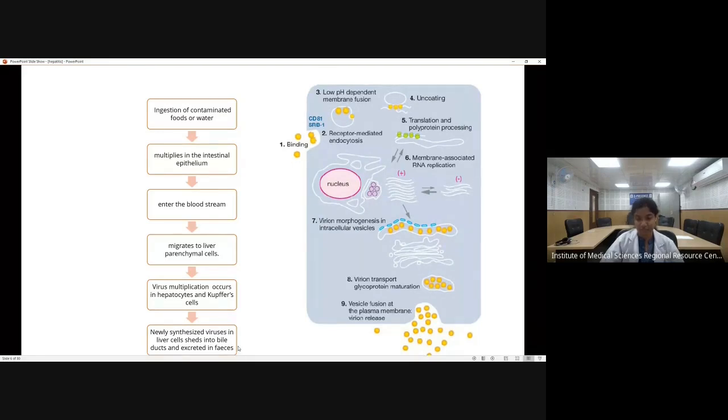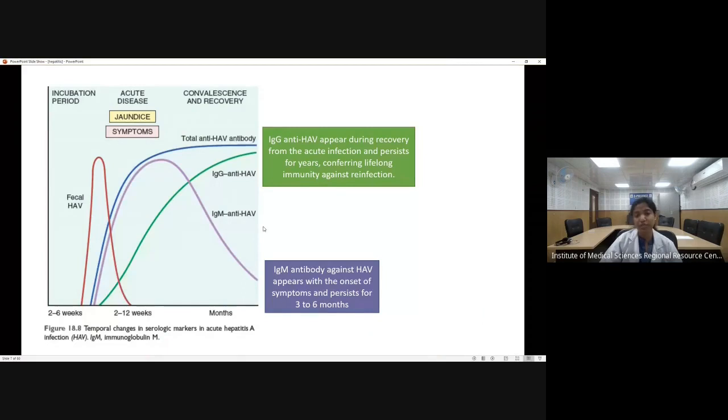From the bile ducts, it will go into the intestine and it will be shed in the feces. So coming to the serological pattern, now hepatitis A virus is a simple virus. After an incubation period of around 2 to 6 weeks, the fecal hepatitis A virus can be detected through PCR.